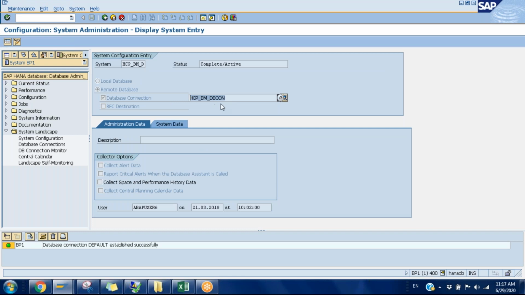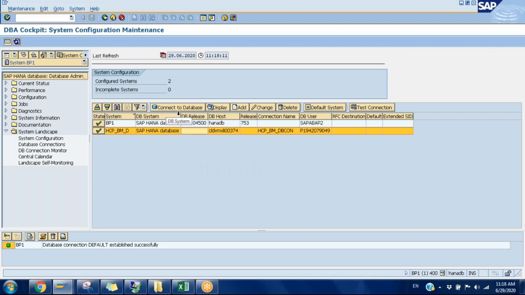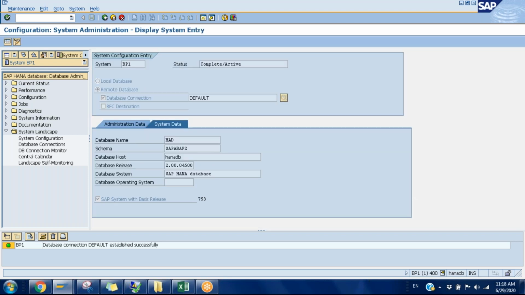When I'm writing my select query, I need to give this name, HCP-BOM-Beacon, but I'm not sure what it contains. We need to get access for this one, because with the SE11 T-code we can see only database objects for this particular primary database. We cannot see the secondary database objects. If we want to see secondary database objects, we need to log into the DB level, not the SAP level, through HANA Studio, so that we can see the objects.